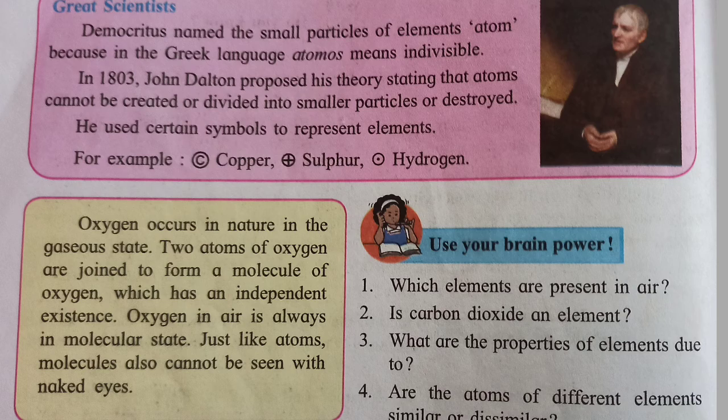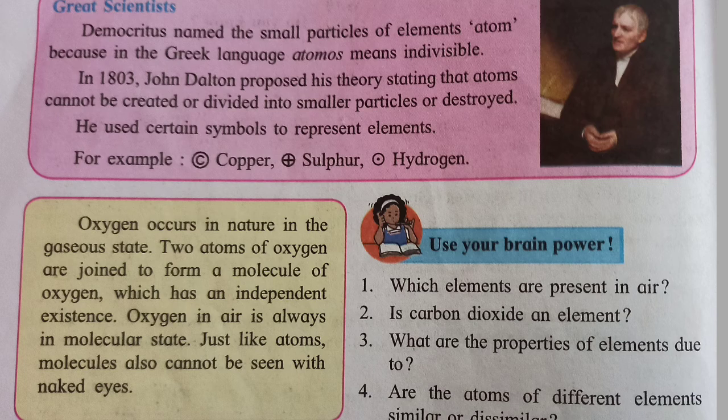Oxygen occurs in nature in the gaseous state. Two atoms of oxygen are joined to form a molecule of oxygen, which has an independent existence. Oxygen in air is always in the molecular state.